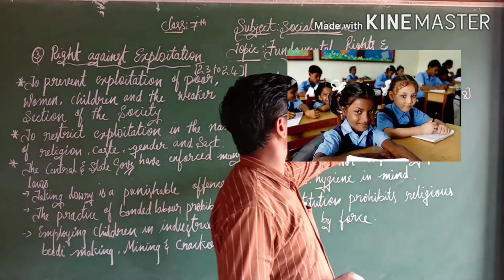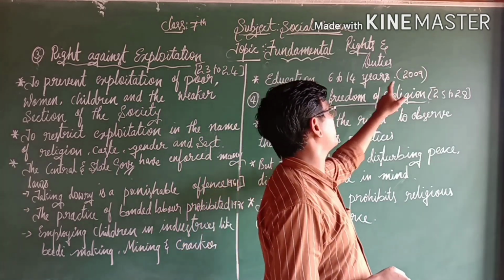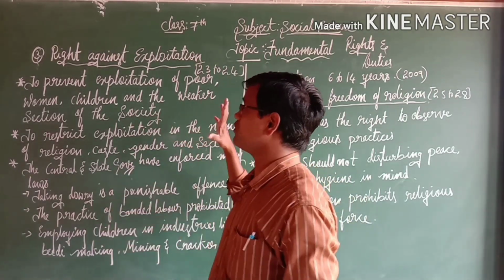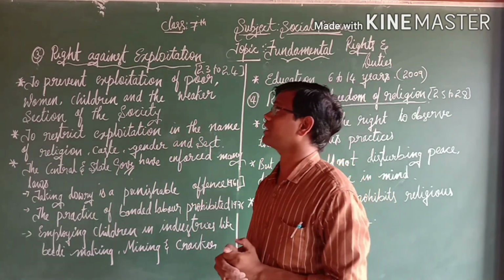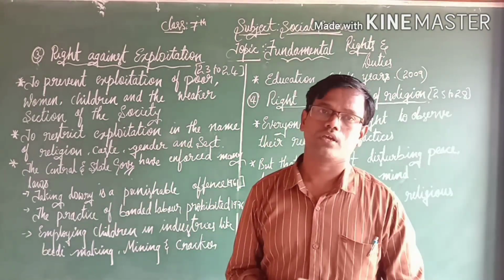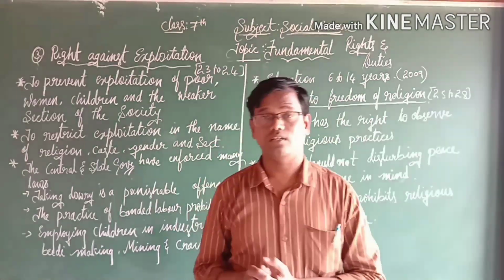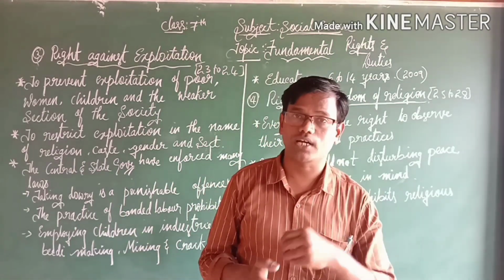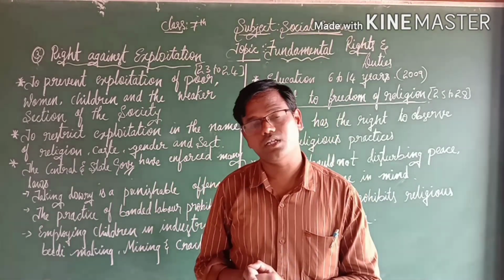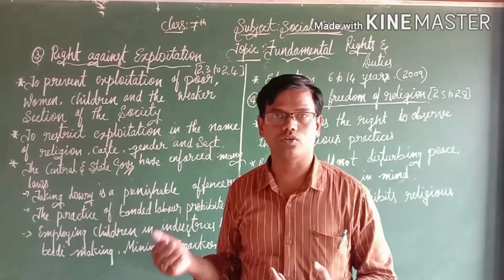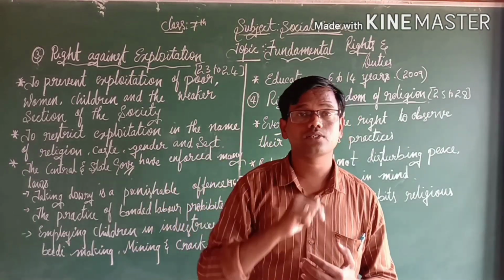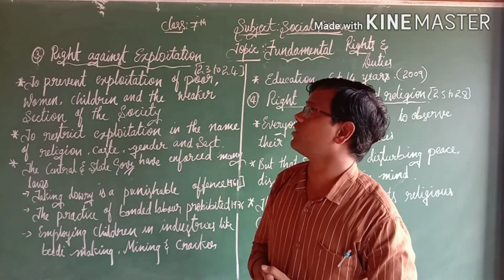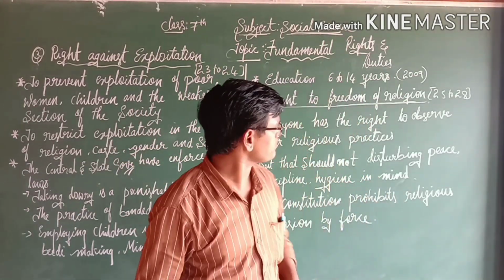This is enforced by the central government according to the 2009 Act. So this is one of the very important rights, the right against exploitation. In case any citizen faces a violation by someone or the government, there is a chance to appeal to the High Court. If you do not get justice from the High Court, there is a chance to appeal to the Supreme Court.